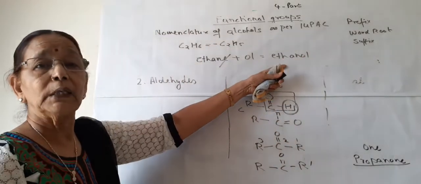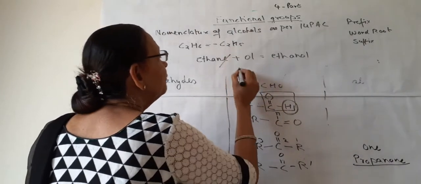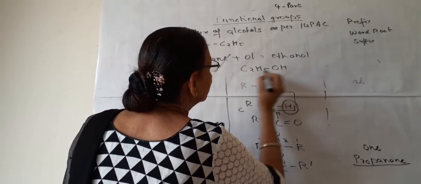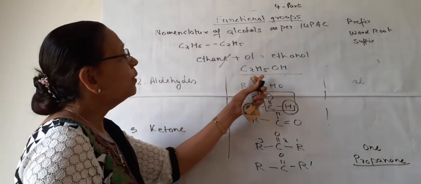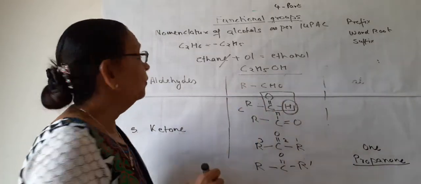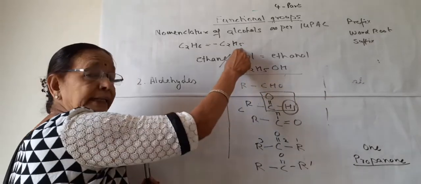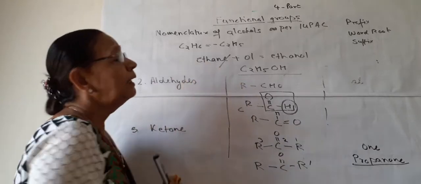The name of the alcohol is ethanol. And what will be the formula? We have to write C2H5OH. This alkyl group we will write here. C2H5OH is the formula for ethanol. In formula we write the alkyl group. In name we write the name of the alkane.